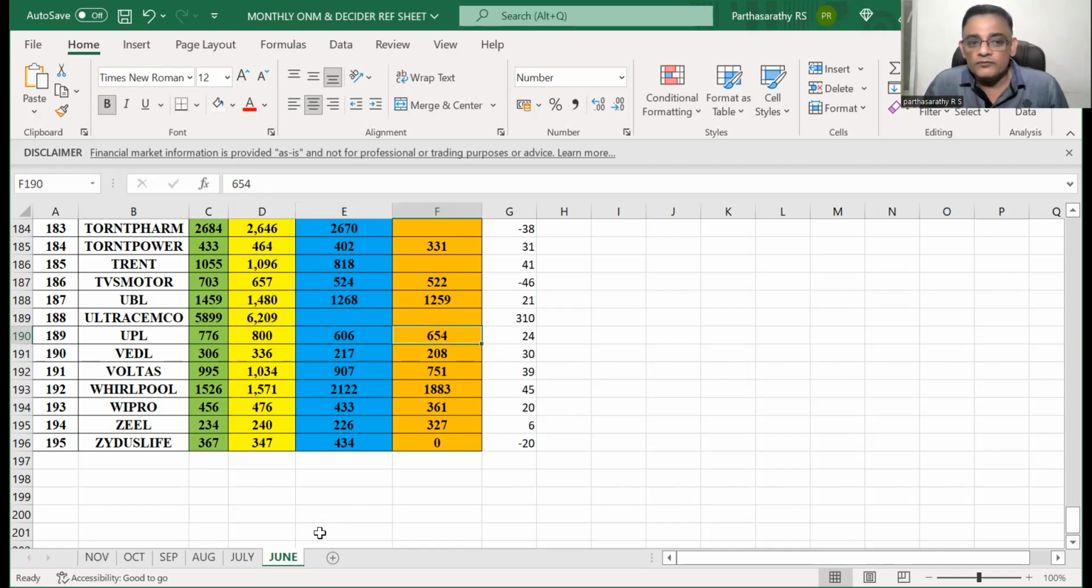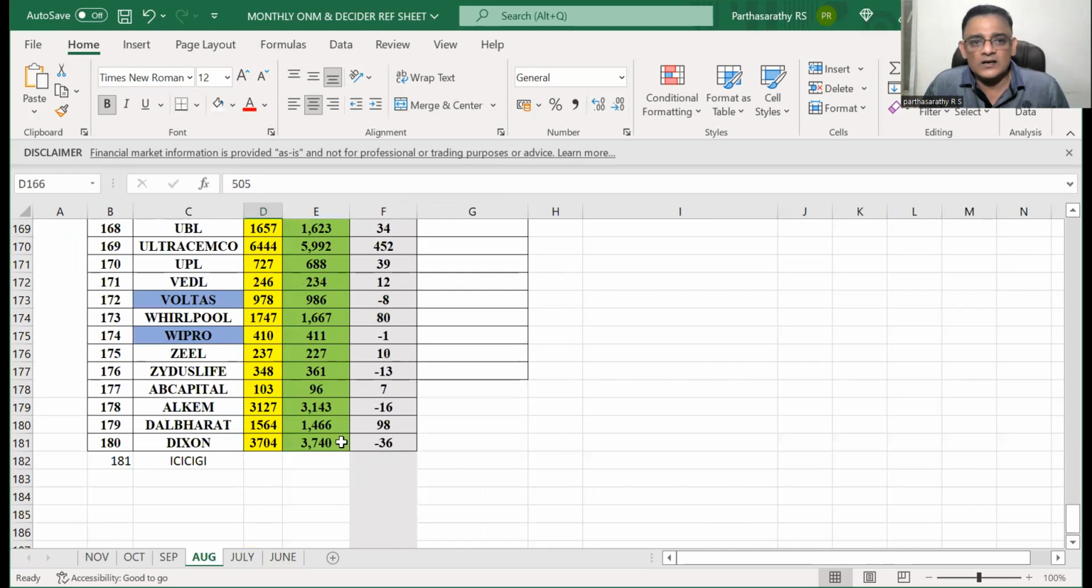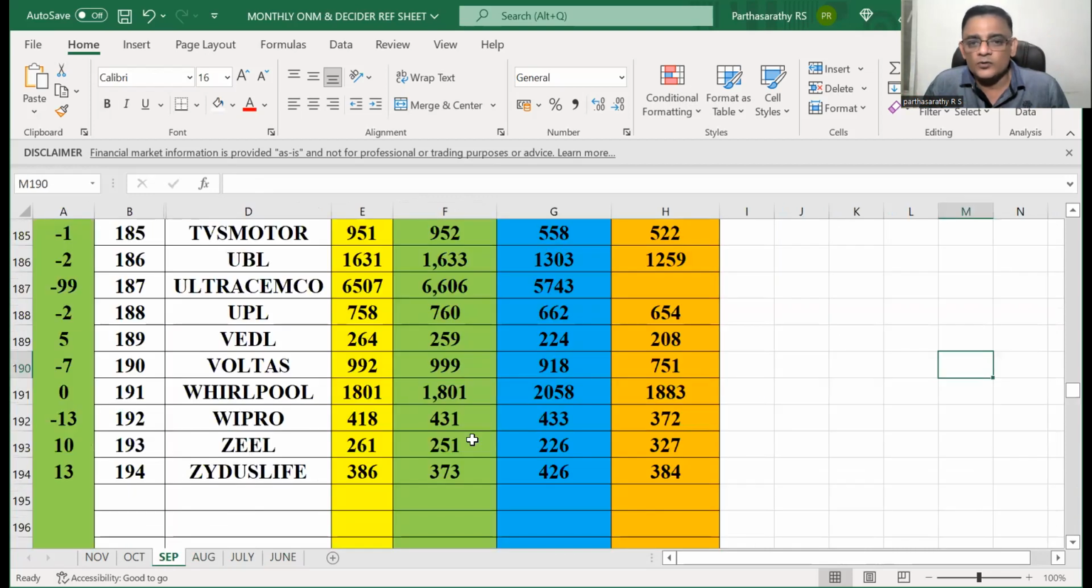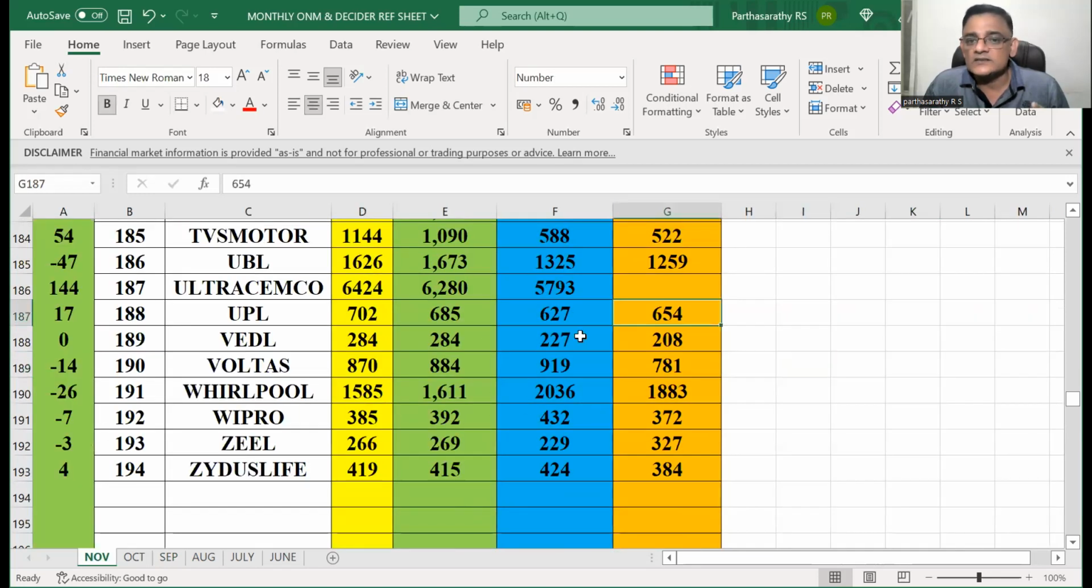Okay. So from the June month, the long-term number was 654. July, 654. August, I don't have the data. September, again 654. October, 654. And November, again 654. So this is the long-term number. This is the short-term number. When you need to enter the short-term number, or if you don't get the short-term number, you need to enter the long-term number.